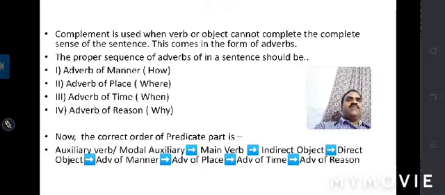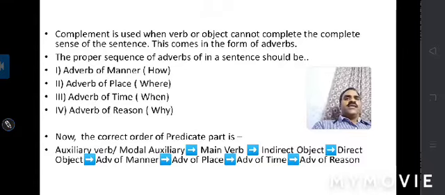Adverb of manner can be found by asking how. Adverb of place can be found by asking where. Adverb of time can be found by asking when, and adverb of reason can be found by asking why. So this is all about the complement part.